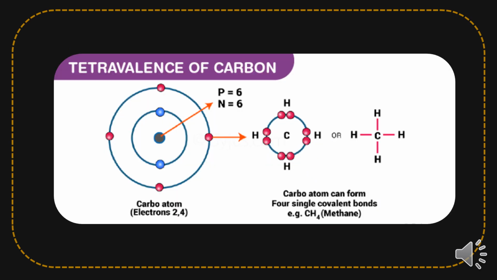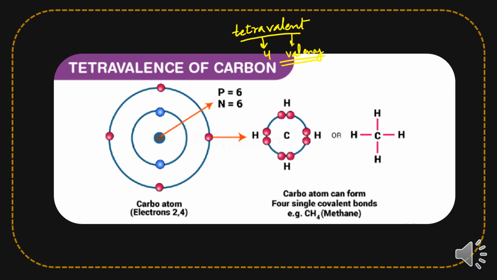So as we have discussed that carbon is tetravalent, let's discuss what is the meaning of tetravalent. Why have we named the valency of carbon 4 with this particular name, tetravalent? So tetra means 4 and valent means valency. So the meaning of the word tetravalent is 4 valency. That is why we have given the name tetravalency to the property. So tetravalent means 4 valency.